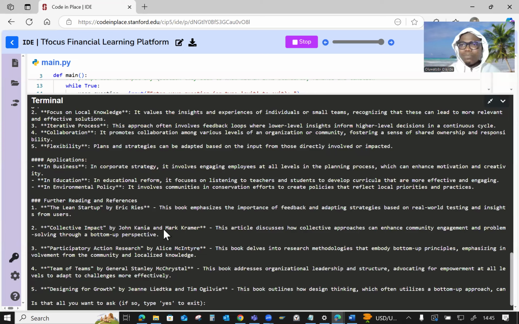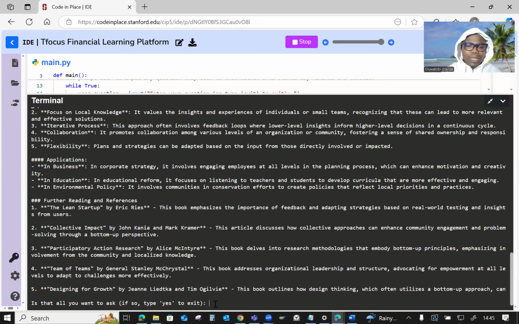And as I earlier stated, the program is designed to give 5 references for every inquiry you make, because the program is designed to give summaries. So if you want to do further study in detail, you can just leverage those references. For example, if you want to study further under bottom-up, you can make reference to The Lean Startup by Eric Ries, and it gives a summary of what the book entails. In this case, there's no web link. There are times where it comes with a web link for you to study further. So now I'm tired, I don't want to go further. I can keep going on, right?